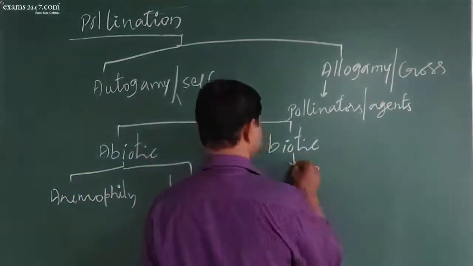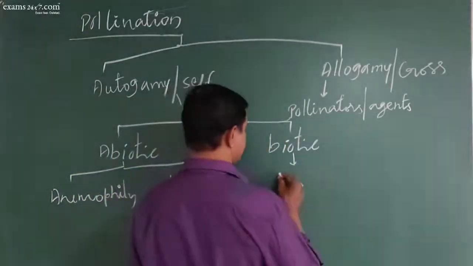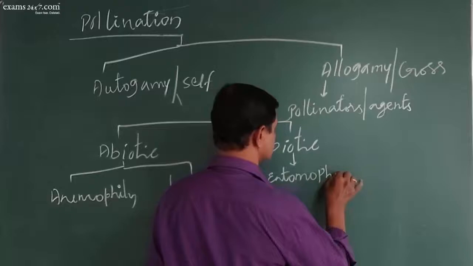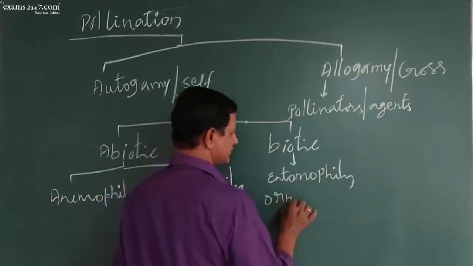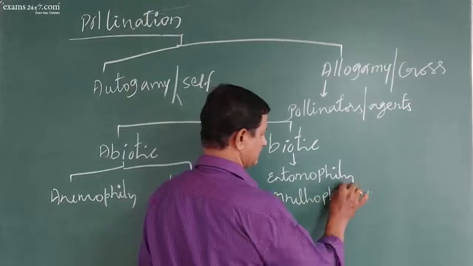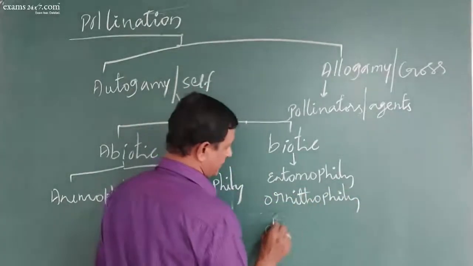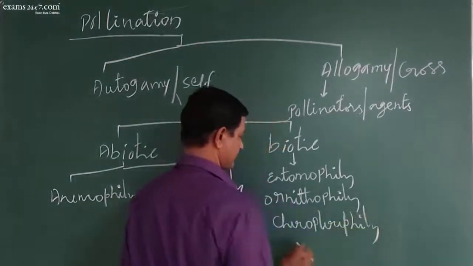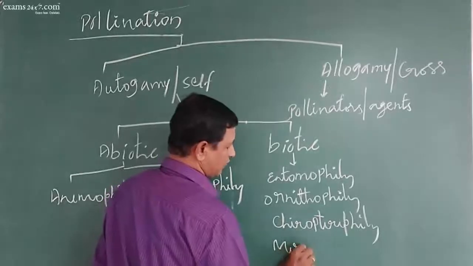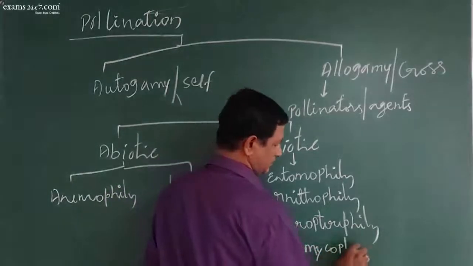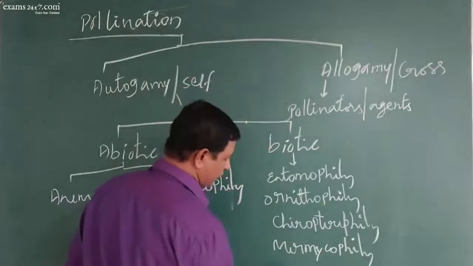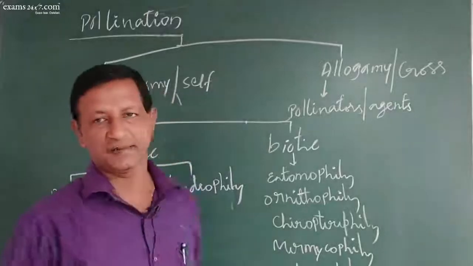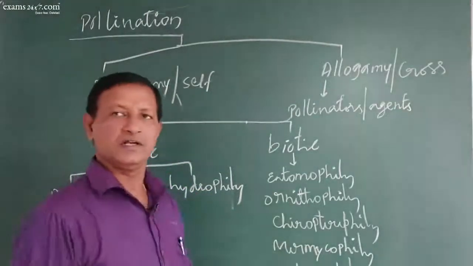Biotic pollination is of many types, for example entomophily, ornithophily, chiropterophily, myrmecophily, melecophily, and so on. Based on the type of agents involved, it is of different types.